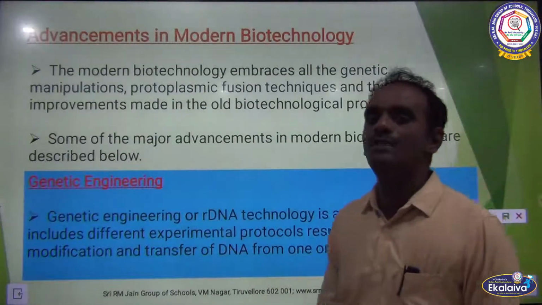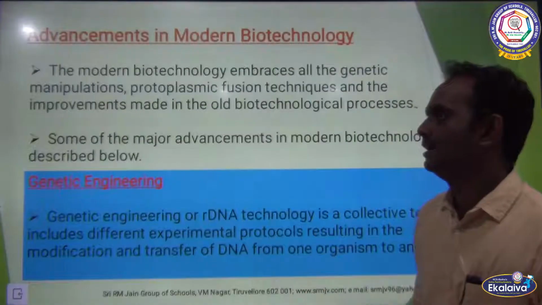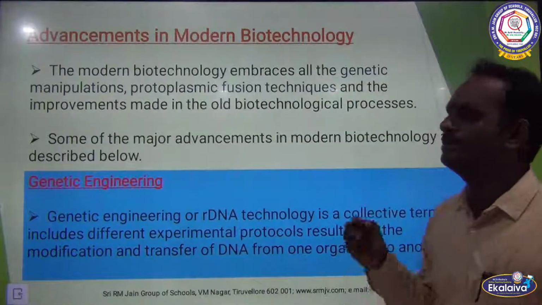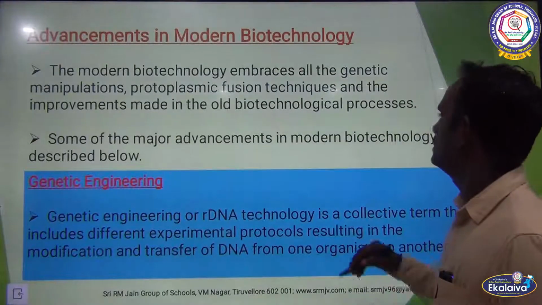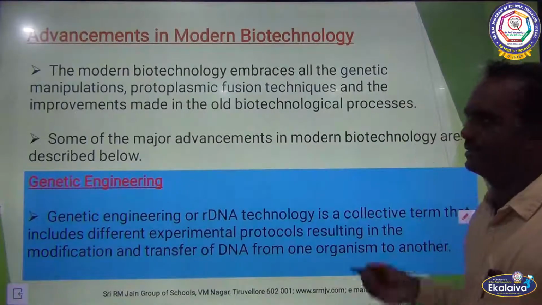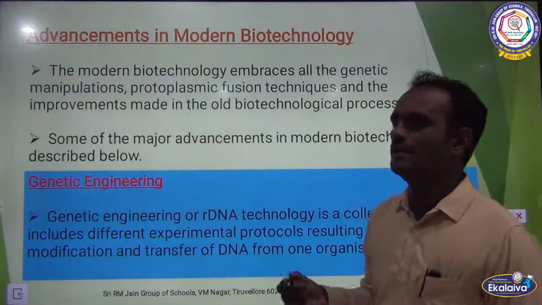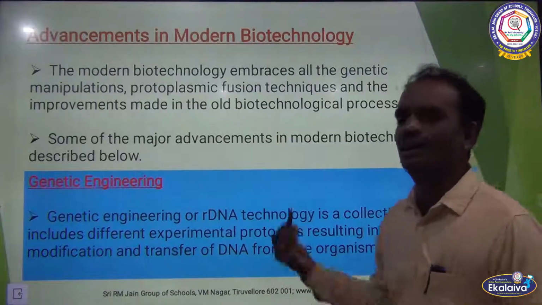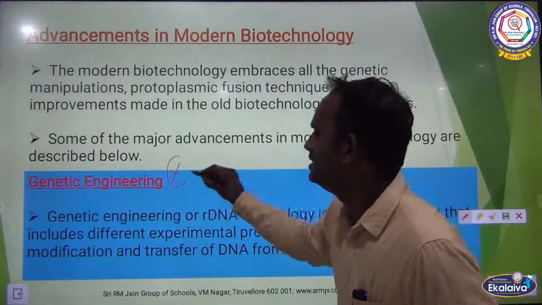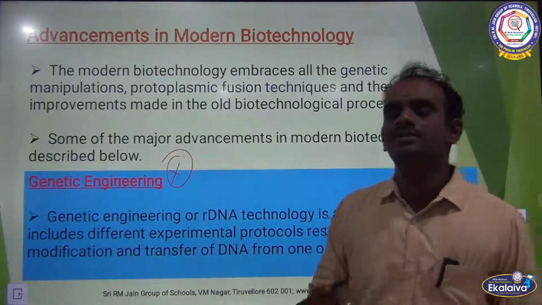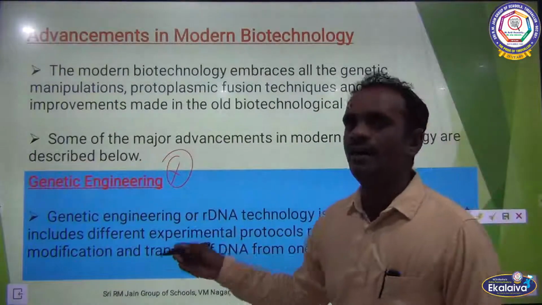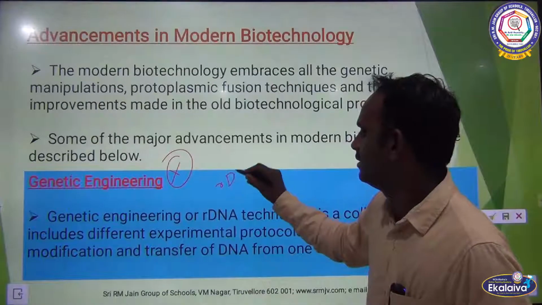The next one is advancement in biotechnology. Modern biotechnology embraces all the genetic manipulations, protoplasmic fusion, and the improvements made in the old biotechnological processes. Some of the major advancements in modern biotechnology are, first one, which is very important, genetic engineering. Genetic engineering is also called gene cloning, or rDNA technology.